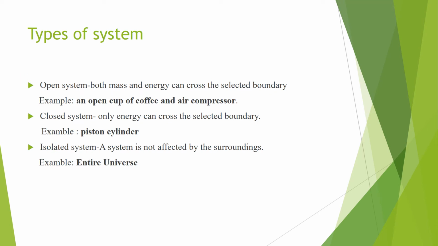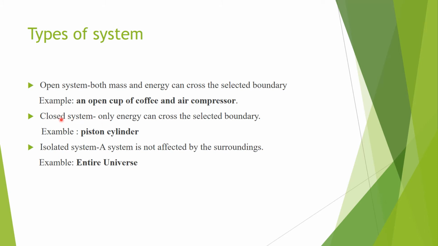Next, types of thermodynamic systems. That is open system, closed system and isolated system. What is an open system? An open system means both mass transfer as well as energy transfer take place. An example is an air compressor: mass transfer will take place as well as heat energy transfer.